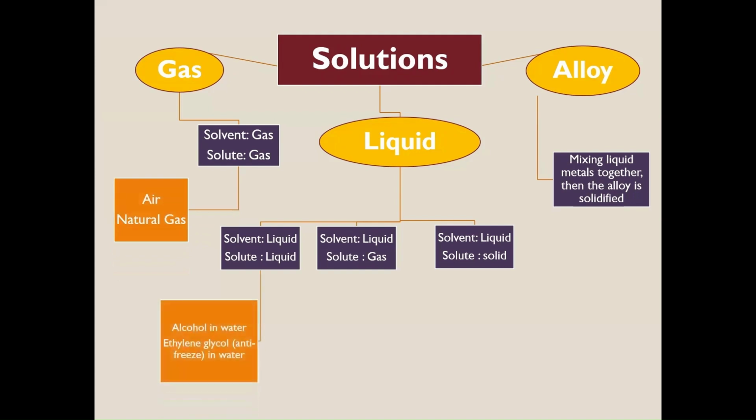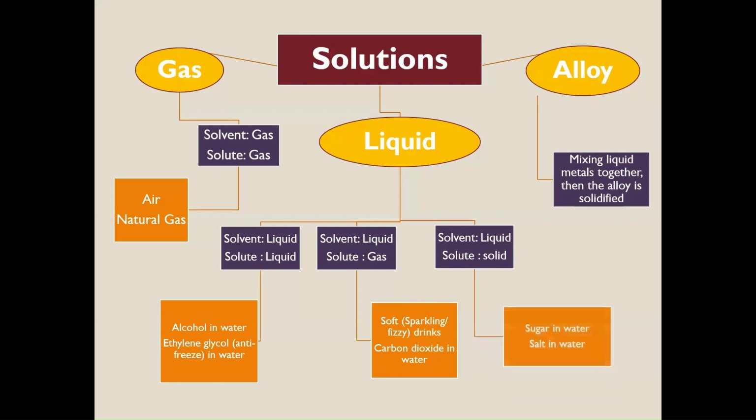While for gas in liquid, the solute is gas and the solvent is liquid, like fizzy drinks or sparkling water. This is carbon dioxide dissolved in water. So the solvent is liquid, the water, and the solute is gas, the carbon dioxide, carbonated water. The other type of liquid solution is solid in liquid, where the solute is solid and the solvent is liquid, like sugar in water and salt in water.